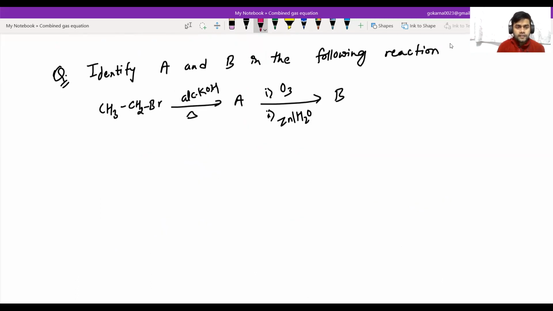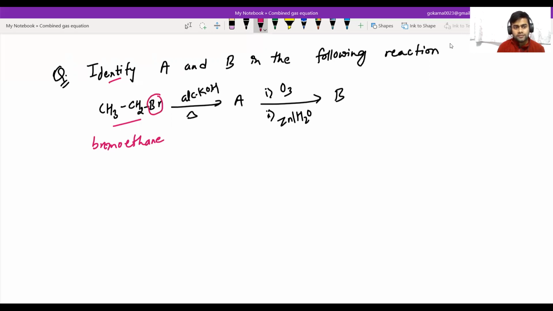Next question: identify A and B in the following reactions. We have CH3-CH2Br, bromoethane. When it is heated with alcoholic KOH, it undergoes dehydrohalogenation, or an elimination reaction.